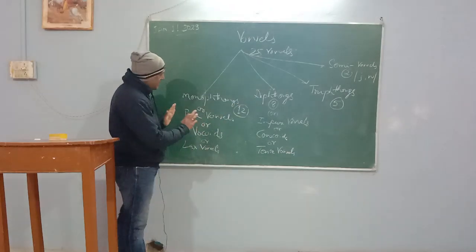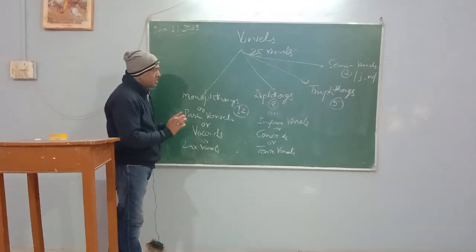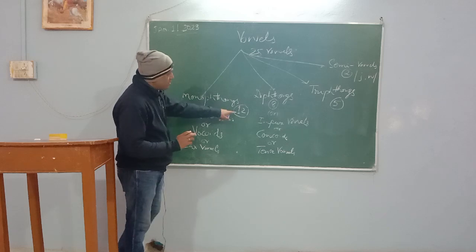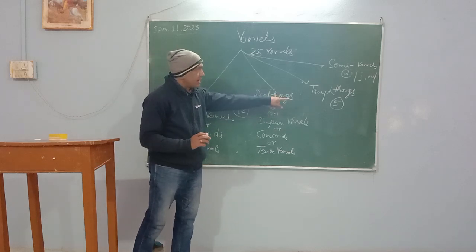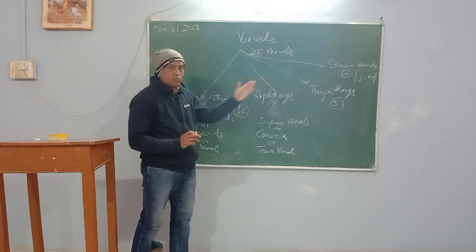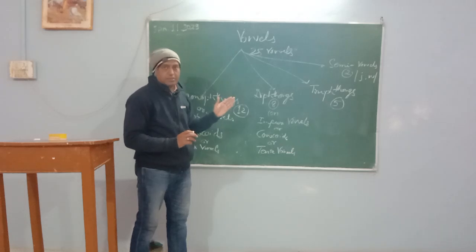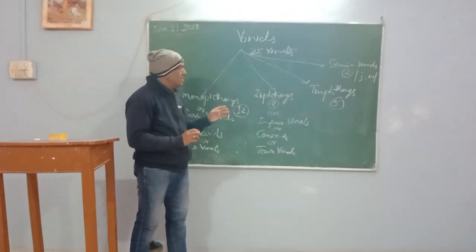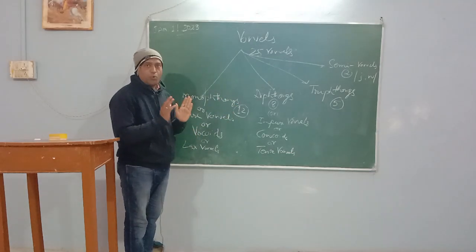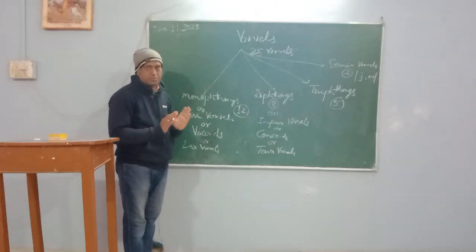So mainly in English, the linguists have decided on 25 vowels: 12, 8, and 5. The semi-vowels we will deal with at the end, with the consonants. But today our topic will focus on vowel sounds, right?